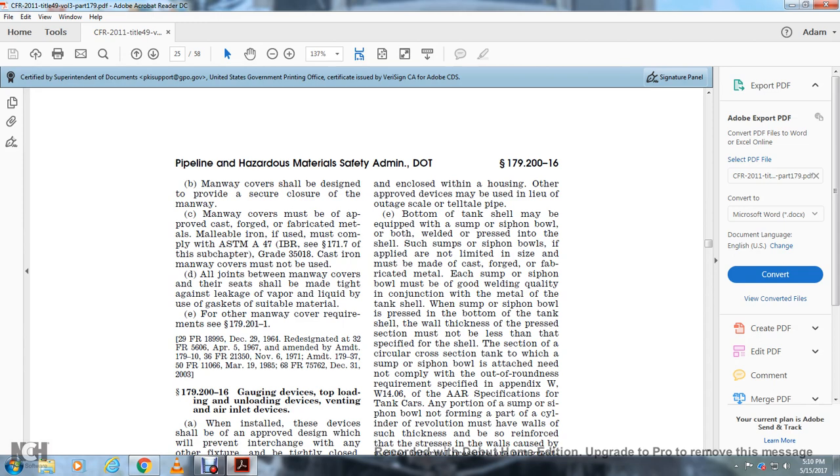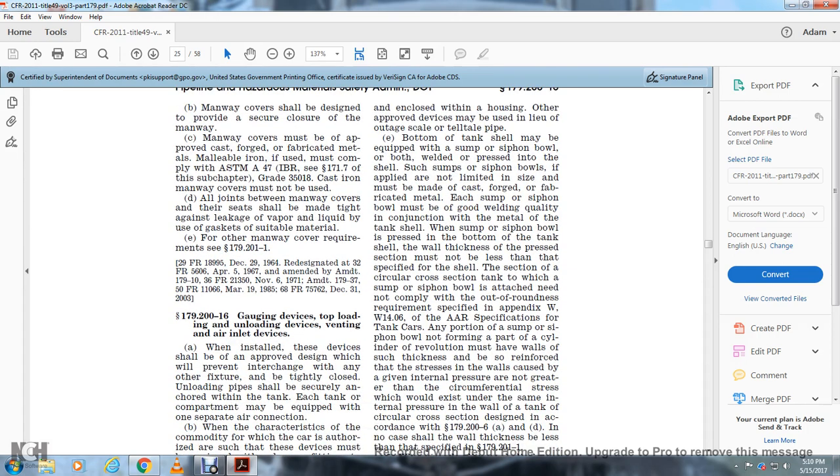Such sumps and siphon bowls, if applied, but not limited to the size, must be made with cast and forged fabricated metal. Each sump and siphon bowl must be of good welding quality in conjunction with the metal of the tank or shell. When the sump or siphon bowl is pressed in the bottom of the tank shell, the wall thickness of the pressed section must not be less than that specified for the shell. The section of the circular cross-section tank to which the sump and siphon bowl is attached need not comply with the roundness requirements specified in Appendix W14.06 of the AAR Specification for Tank Cars.